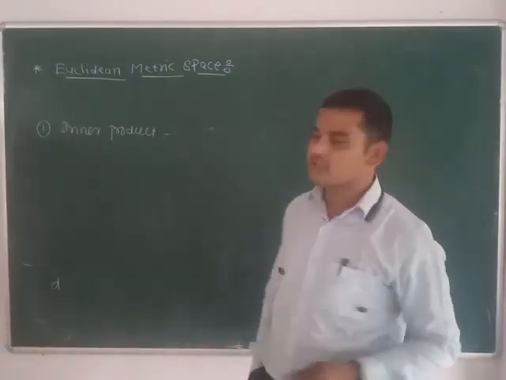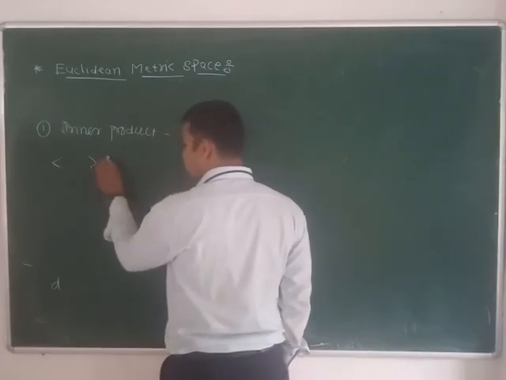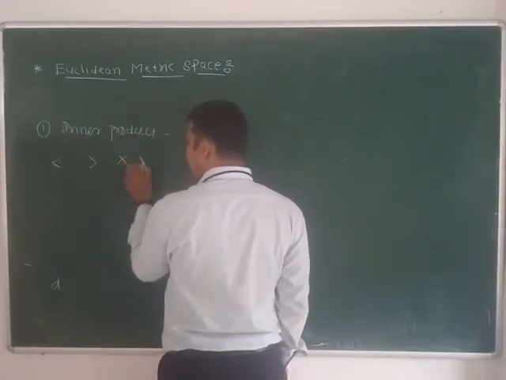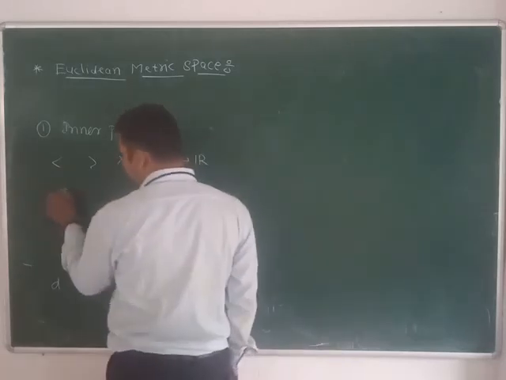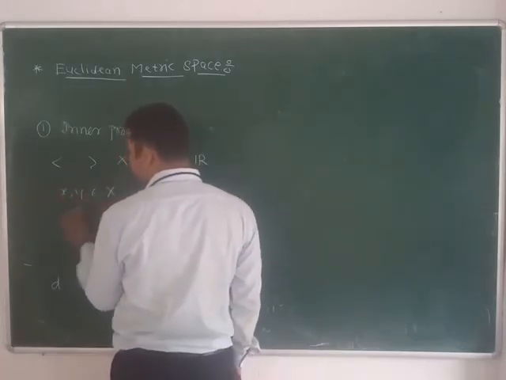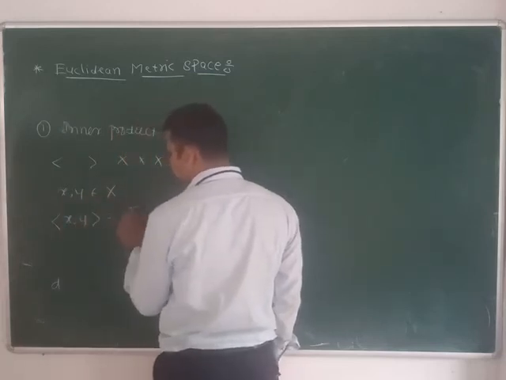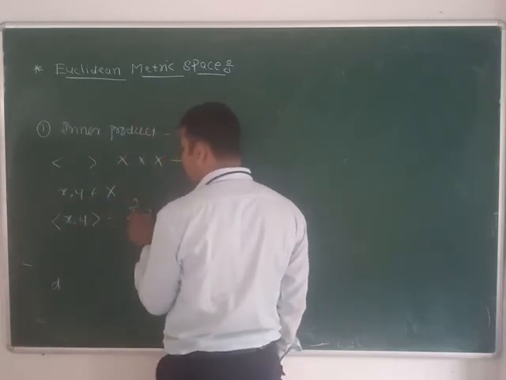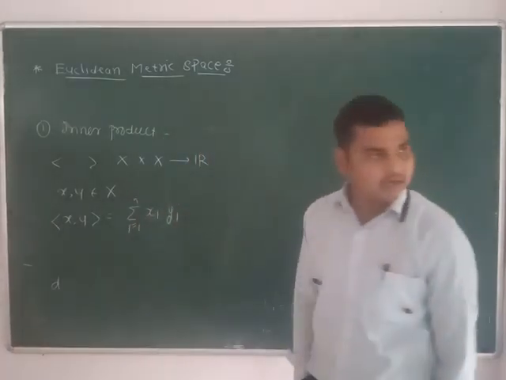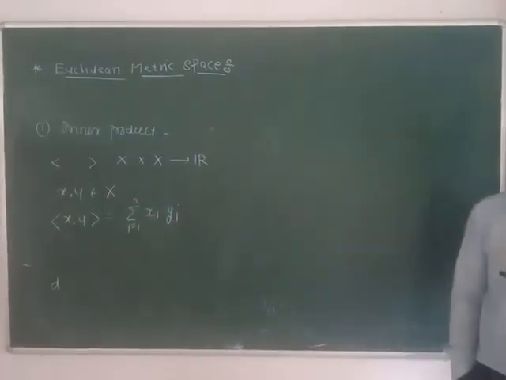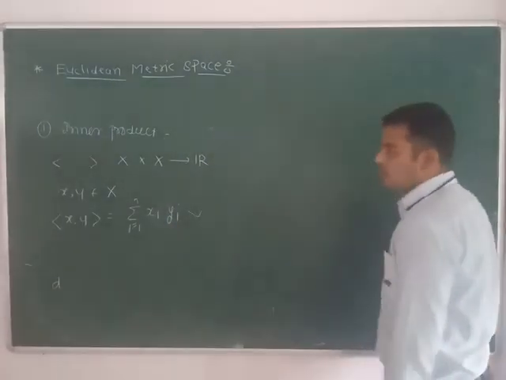Inner product is nothing but a scalar function, defined from X cross X to R by: if x comma y belongs to capital X, the inner product of x comma y is equal to the summation from 1 to n of xi yi. This is the definition of inner product.